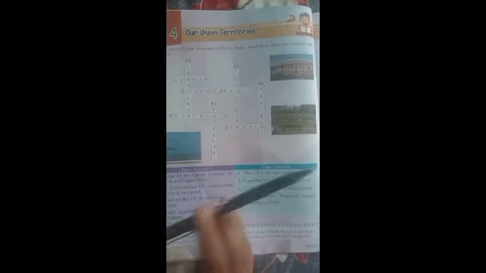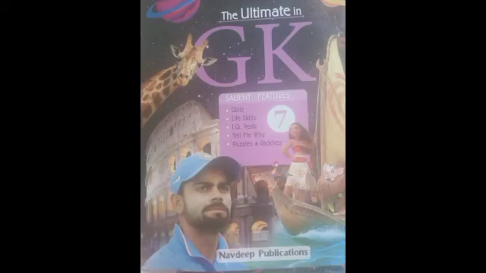And the eighth one, capital of the National Capital Territory of Delhi, and the answer is New Delhi. And in this fifth question, capital of Union Territory of Puducherry or Pondicherry, the answer is the same. Pondicherry is the Union Territory of Puducherry. I think many have doubts about this. Capital of UT of Puducherry is Pondicherry. Did you understand the question? Don't forget that Pondicherry is otherwise called Puducherry.